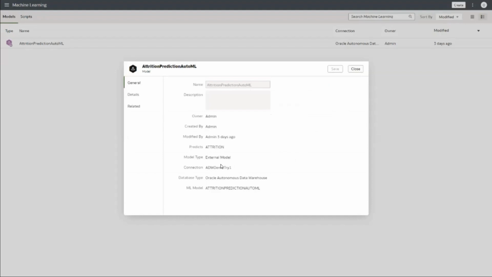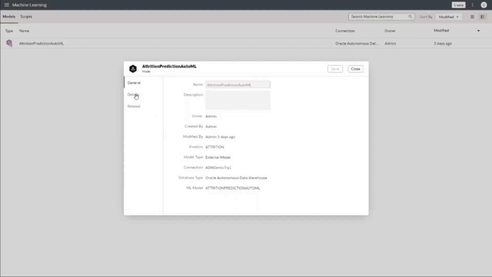It's an external model. It means it is not created within Oracle Analytics Cloud. It is being picked up from autonomous and made available in OAC. So that is our deep integration with autonomous, and the name of the model is given.